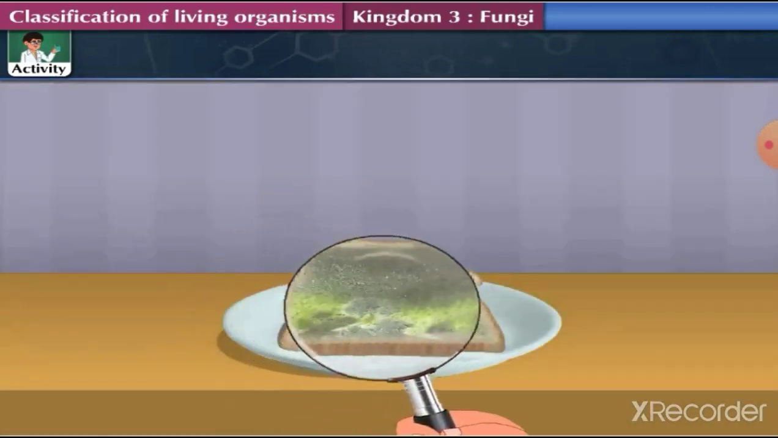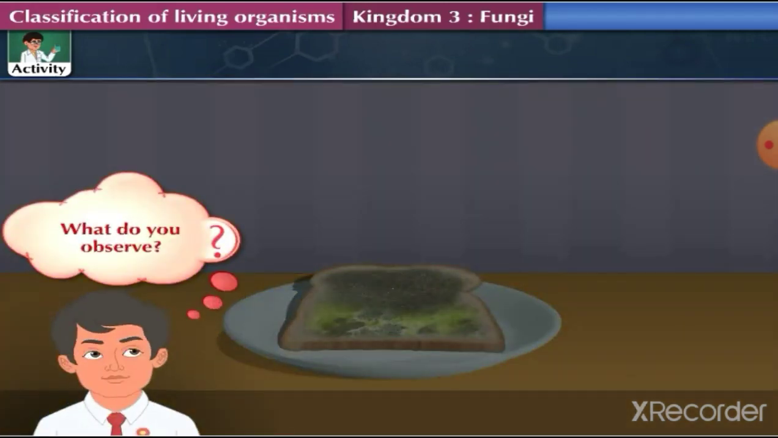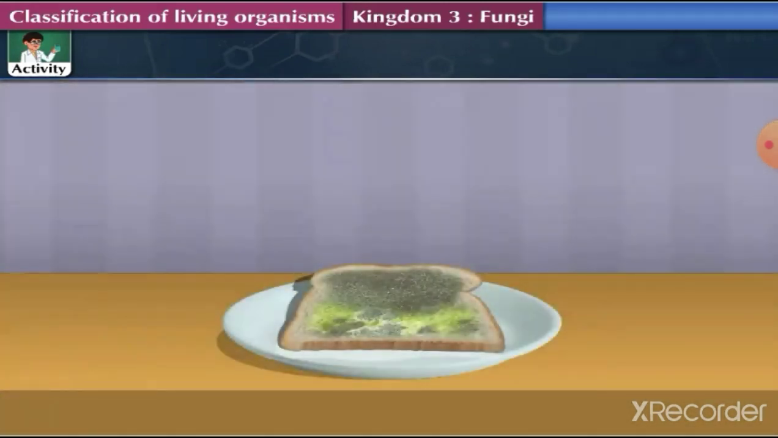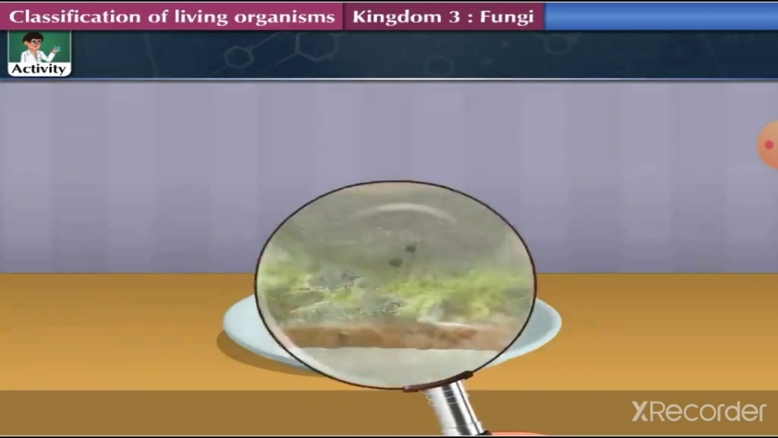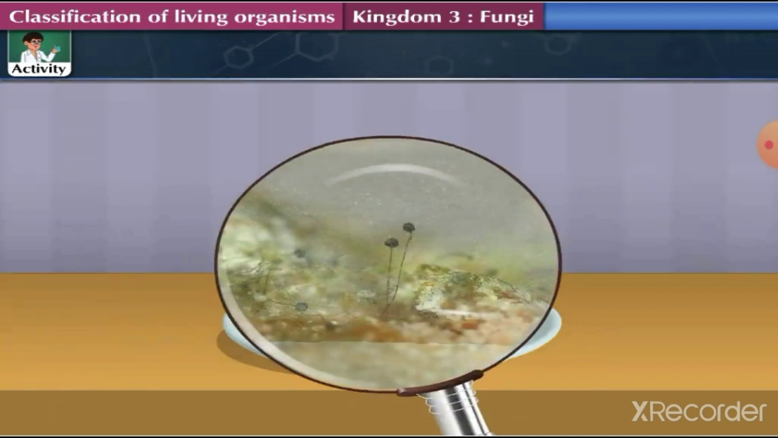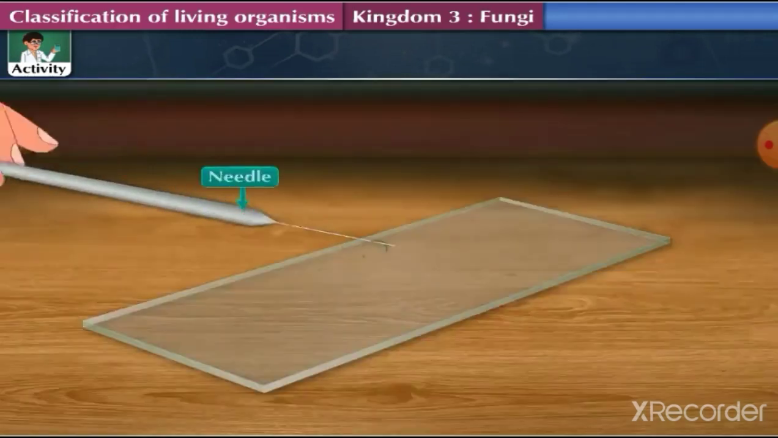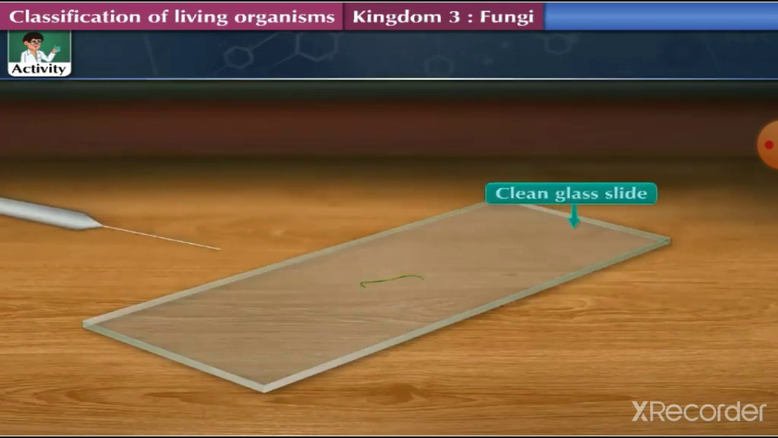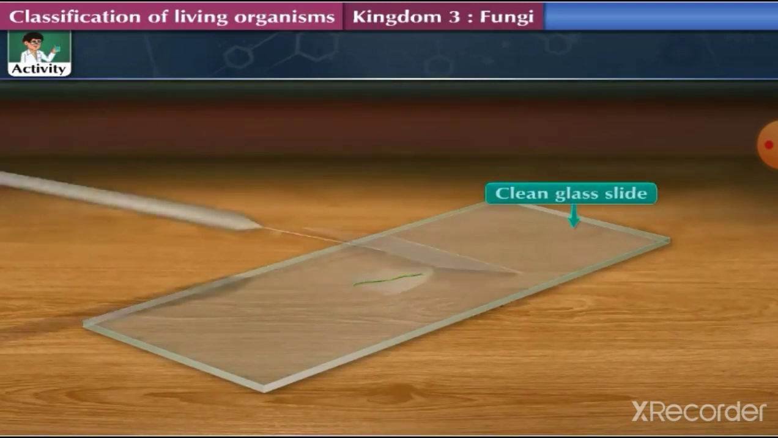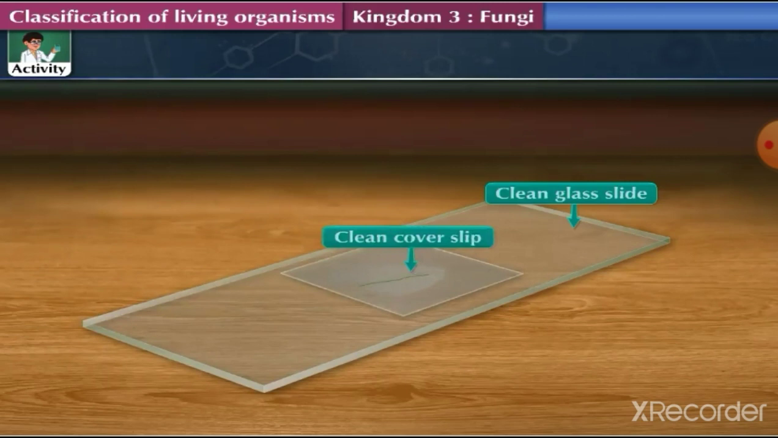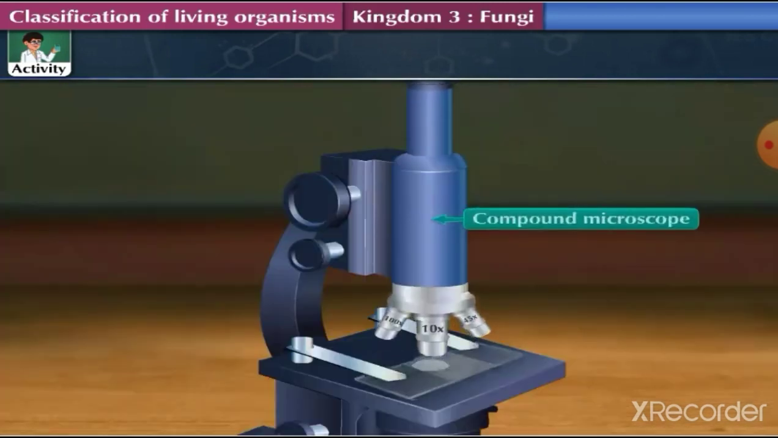After 2 to 3 days, what do you observe? We see fine cotton thread-like tuft growing on the surface of the bread. Take a few of these threads on a clean glass slide. Put a drop of water on it and cover the threads with a clean cover slip. Observe this temporary mount under the compound microscope.